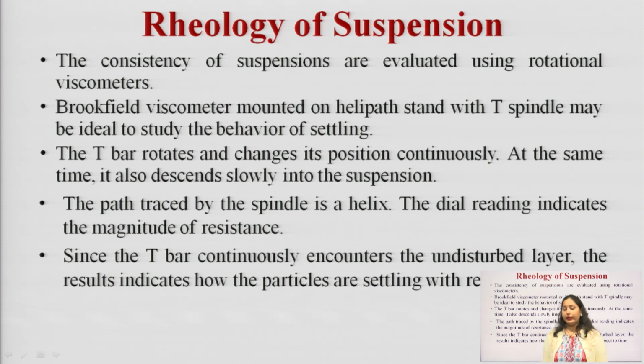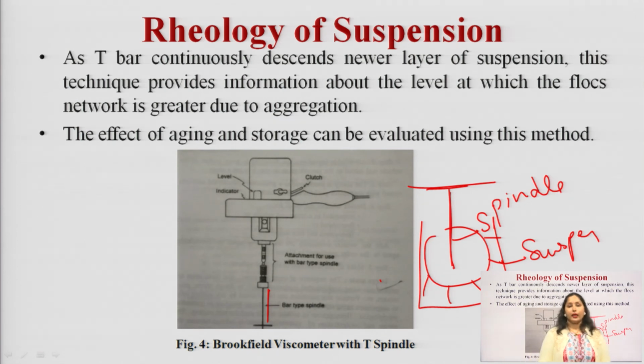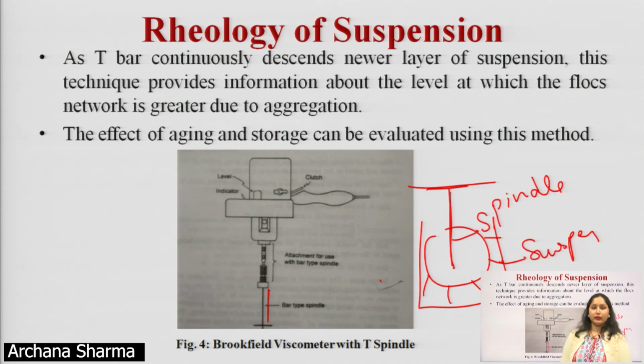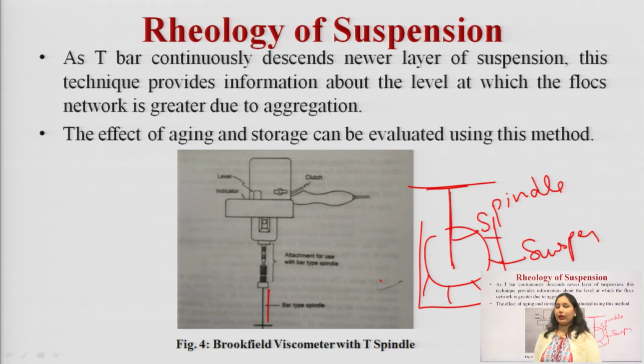As a result, it indicates the settling of the particles with respect to the time. As the T bar continuously descends into newer layers of suspension, these techniques provide information about the level at which the floc network is greater due to aggregation. The effect of aging and storage can also be evaluated by using this method.